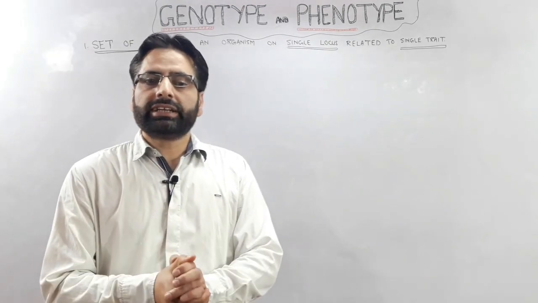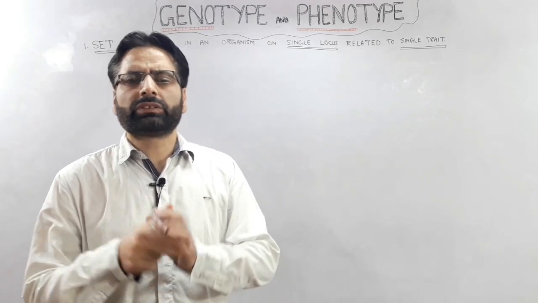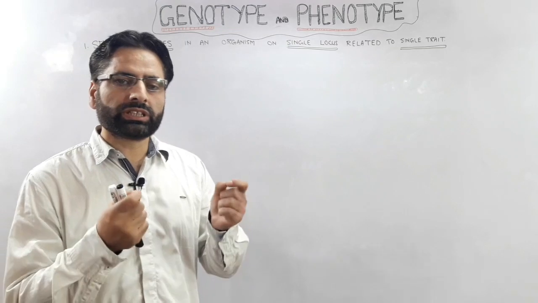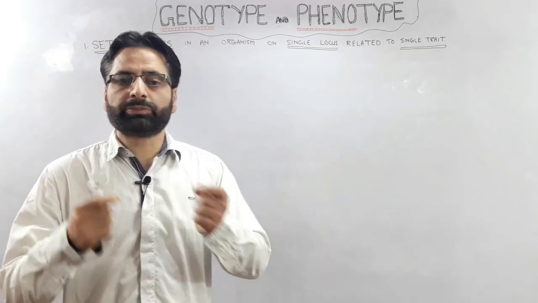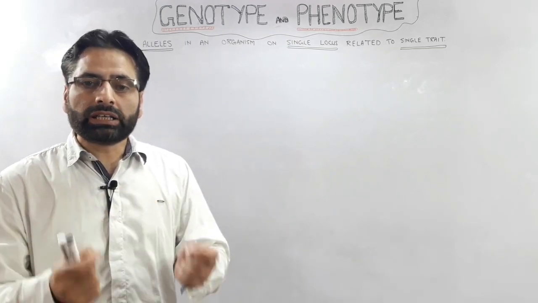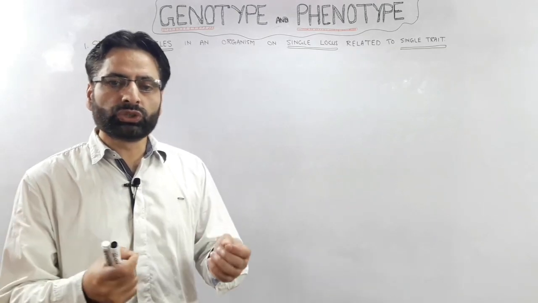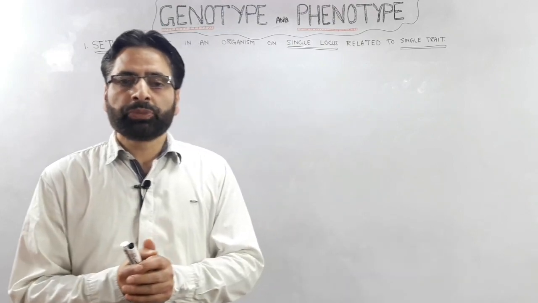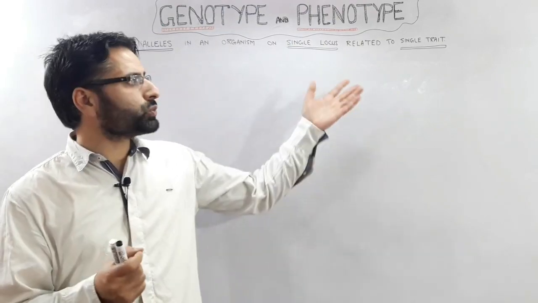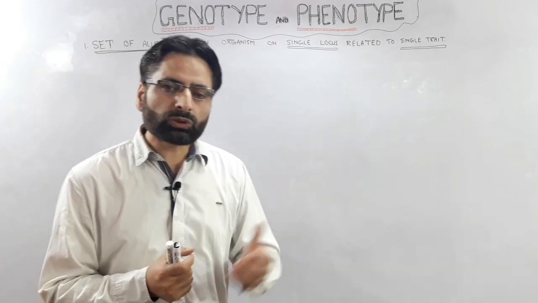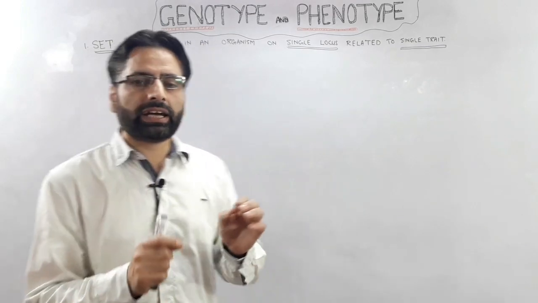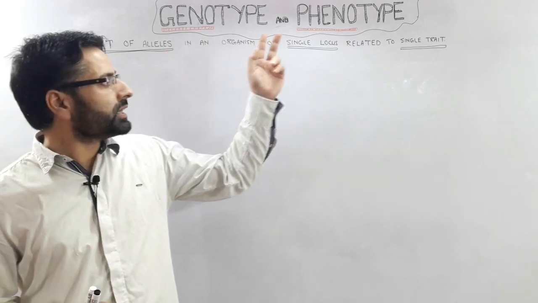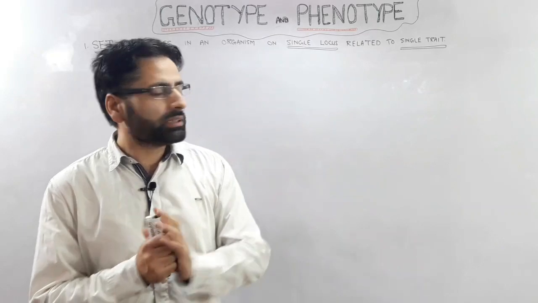The genotype term in genetics has been used to describe the traits at multiple levels. Either it has been used to describe a single trait, or it has been used to describe multiple traits, or it has been used to describe all the phenotypes of an individual. Most commonly, it has been used with respect to the single trait. And with respect to a single trait, it can be defined as the set of alleles in an organism on a single locus related to a single trait.